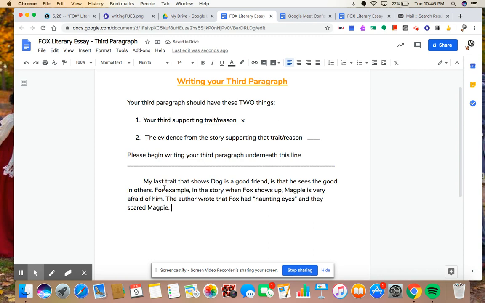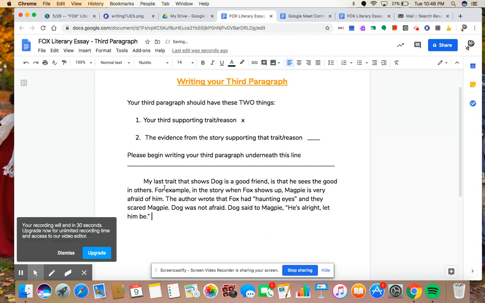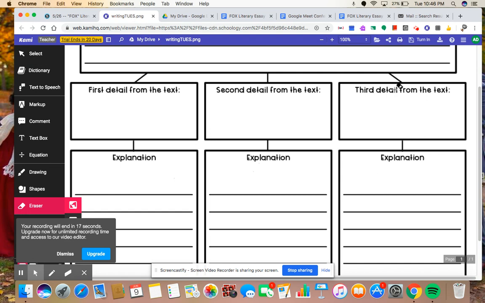Okay, now I can talk about how Dog felt about Fox. Well, how did he feel about him? He was excited to see him, right? He said, "Oh, possibly a new friend. We can let him stay." Okay, Dog was not afraid. Dog said to Magpie, and here I go again with another quote, "He's all right. Let him be." Okay. So I have my evidence from the story and I have my supporting trait. Okay. So those are the two things that you need. And remember, you are going back here to get them.